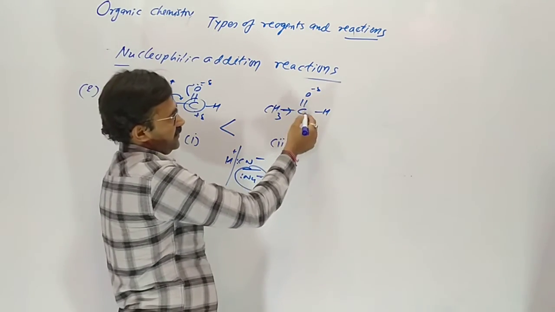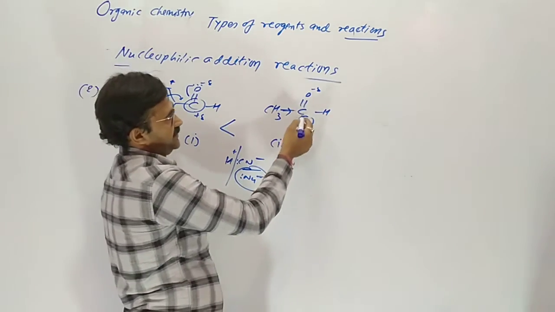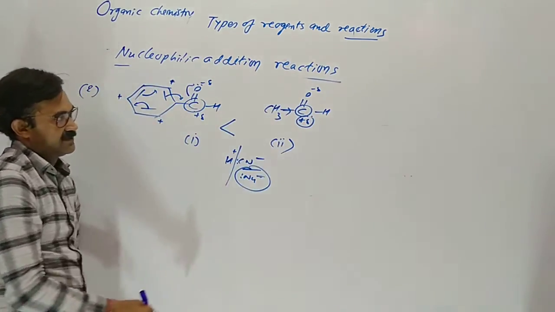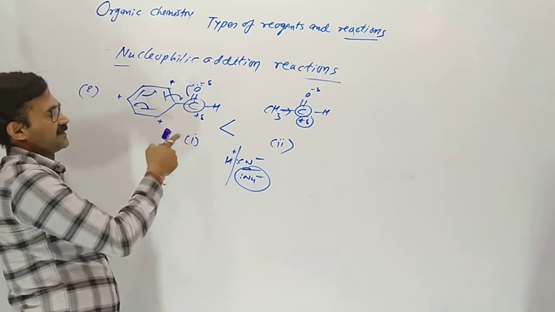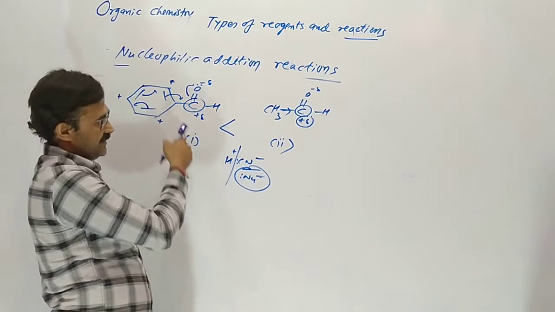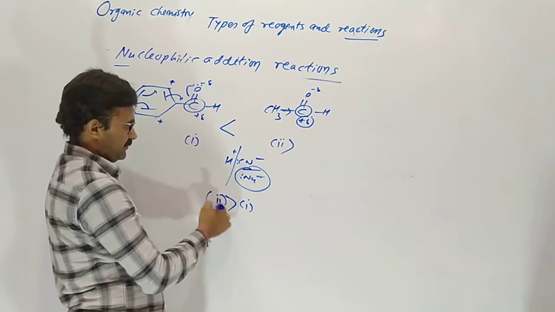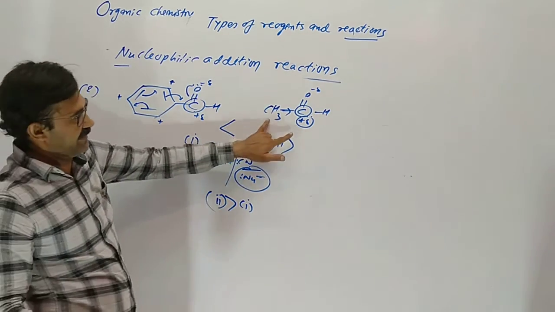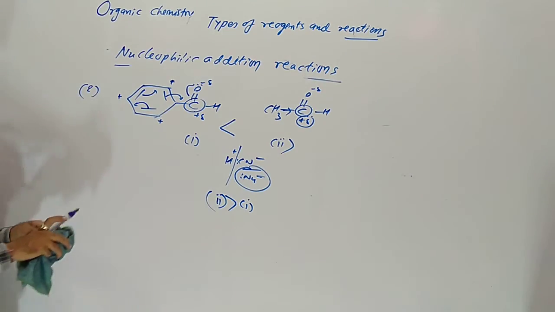Here is one donor, but no resonance. The positive charge remains on this carbon. In the other, the positive charge continuously changes, so due to resonance reactivity is less. So 2 is more reactive than 1. So acetaldehyde is more reactive, benzaldehyde is less reactive toward hydrogen cyanide.